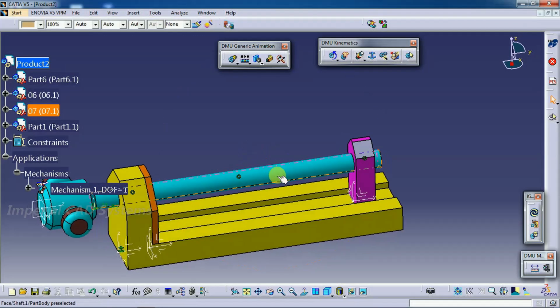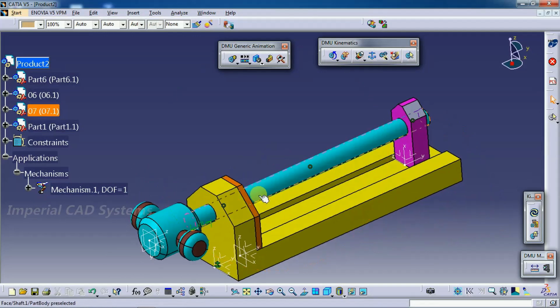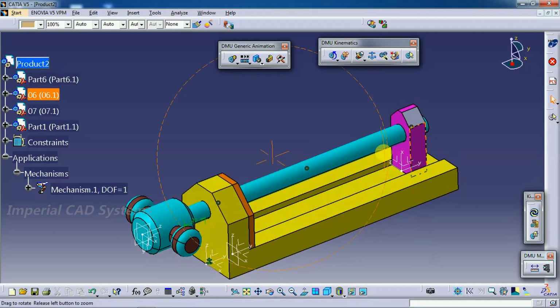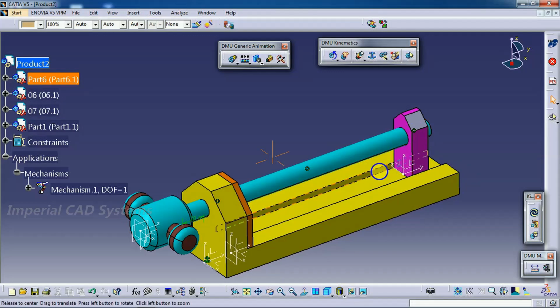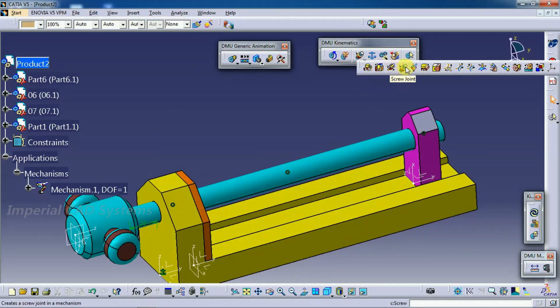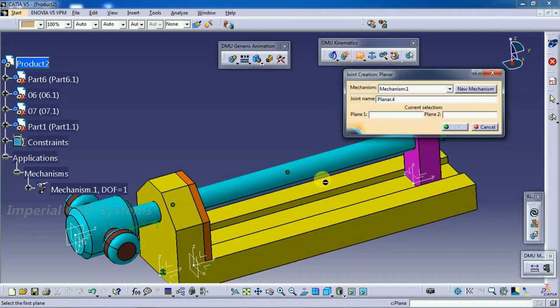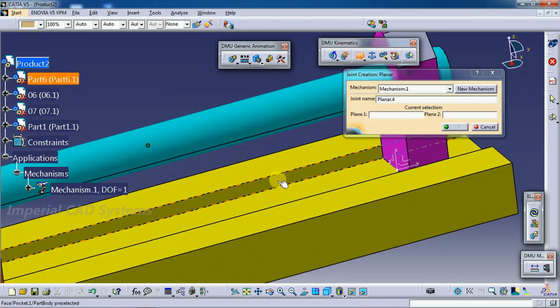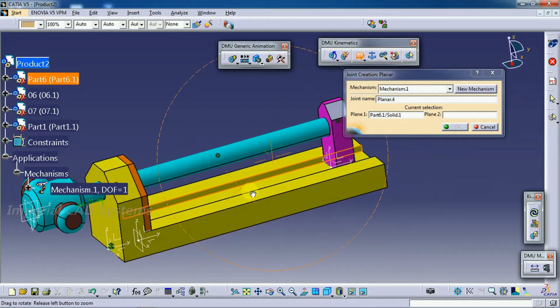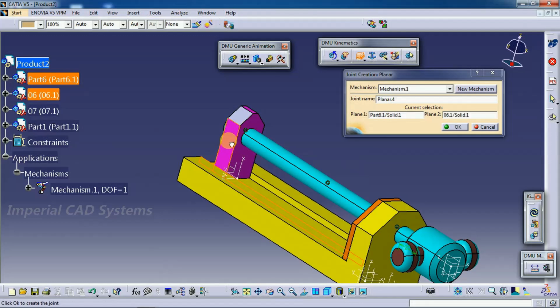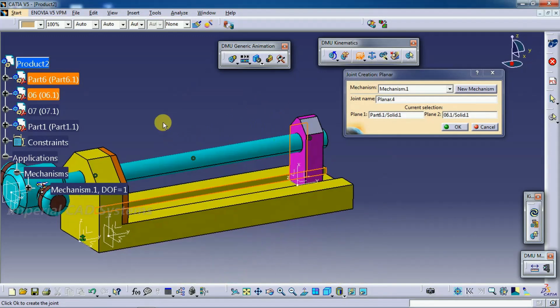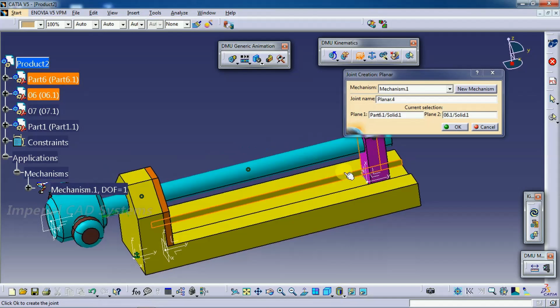Now in this simulation, the spindle rotates and this block reciprocates. Now we have to select planar joint. Plane 1 has this surface. Plane 2, this surface. So it has to slide inside this slot. So I selected 2 surfaces, then go for OK.